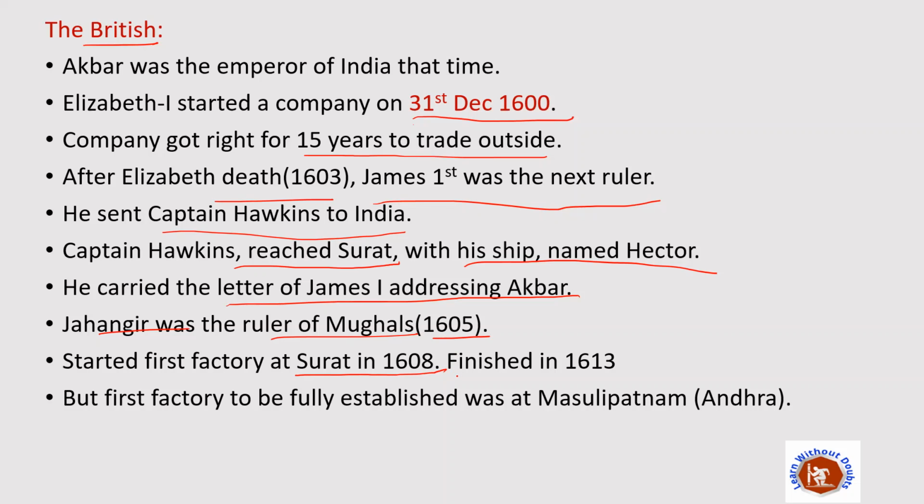But unfortunately, due to some problems from their end, this factory which was set up at Surat in 1608 started working only from 1613. It took almost 4 years to start working. And meanwhile, the next factory which was established at Masulipatnam in Andhra Pradesh started working before the Surat factory was finished in 1613. So if the question asks which factory was set up by the British in India for the first time, obviously the answer will be Surat.